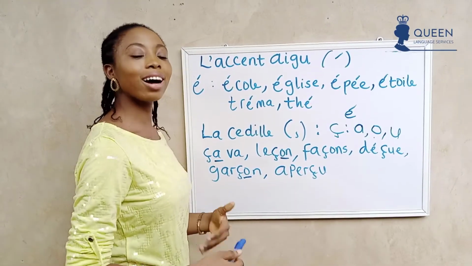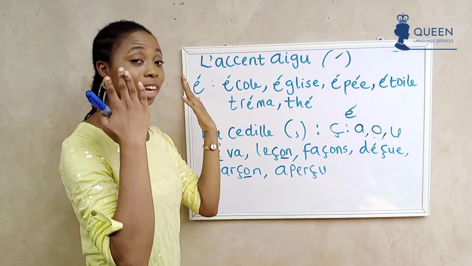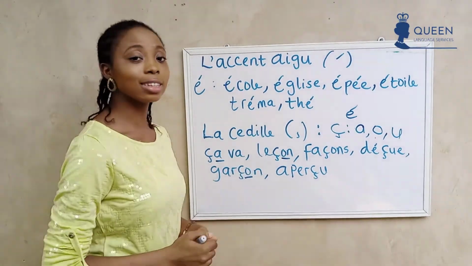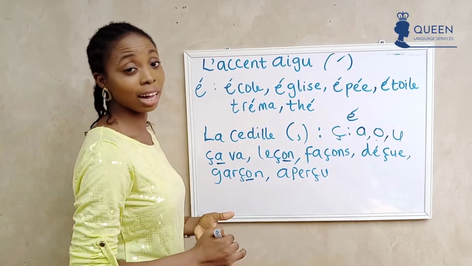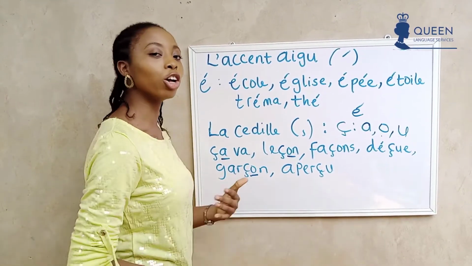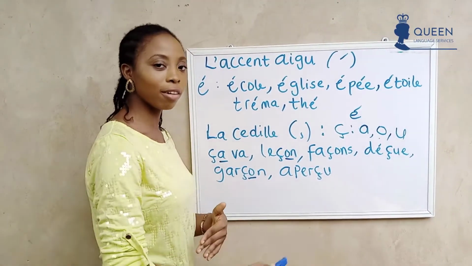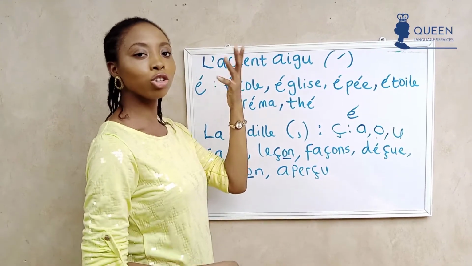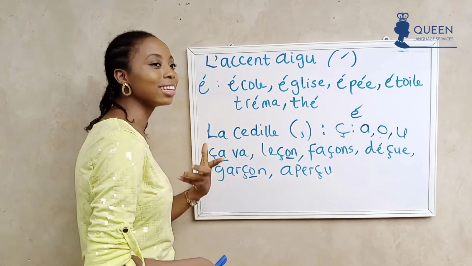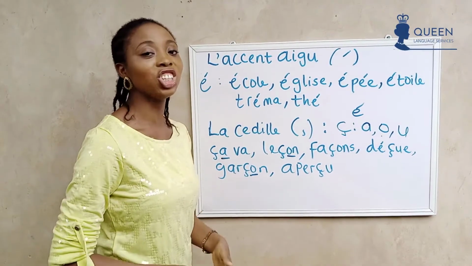I hope we can now distinguish the basic French accents, the sounds they give, and how we can pronounce them in words. Accent aigu gives the sound A, la cédille gives the sound S. I hope you find this video useful as you start embarking on your reading skills, reading French books, novels and the rest, and your listening skills, so when you hear words like ça va, garçon, you can differentiate that garçon has a cédille underneath it, which is why it is pronounced that way, and in your French learning generally.